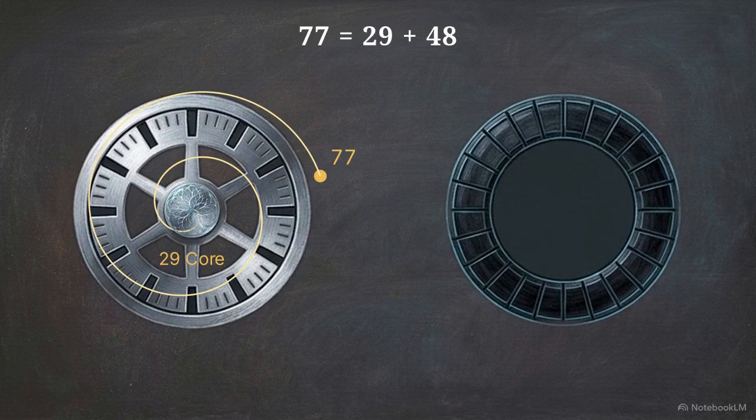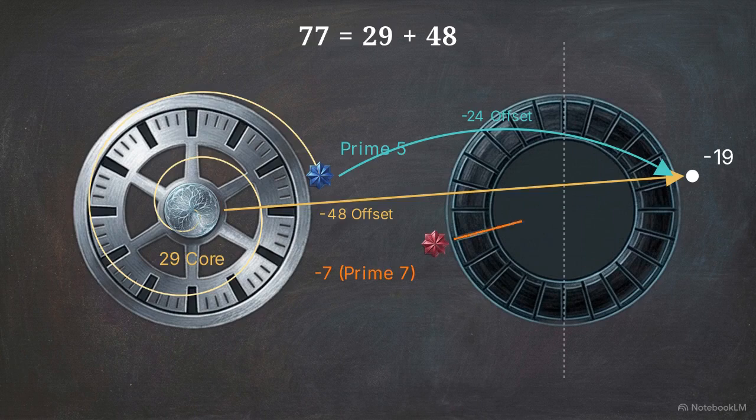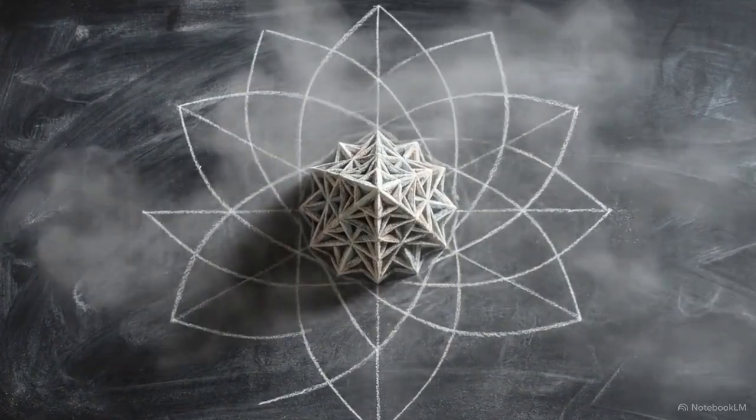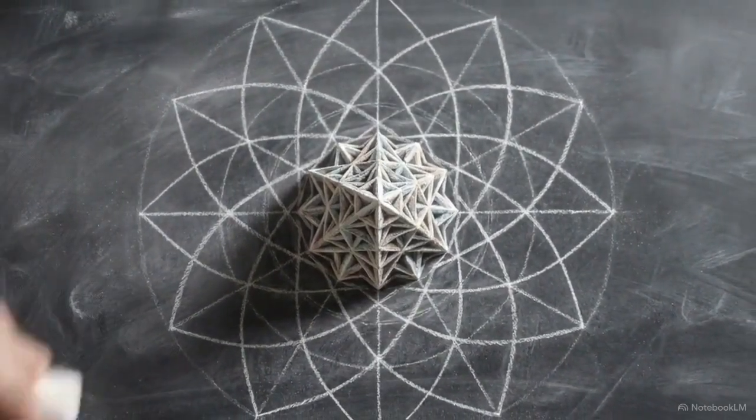The next step of recursive subtraction moves into negative space. Subtracting the 48 offset from 29 yields negative 19. That resulting negative 19 links the equation back to the primary anchors. Reducing the prime number 5 by 1/24 cycle equals negative 19. Shifting the negative 7 across the 12 axis also equals negative 19. Deterministic recursion provides a blueprint for mapping these pathways, suggesting large prime products remain linked to their foundational cores through symmetrical steps.